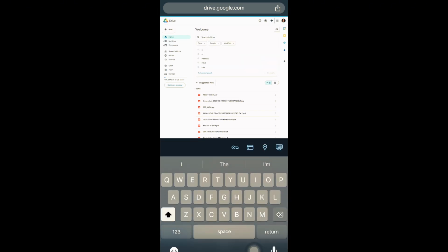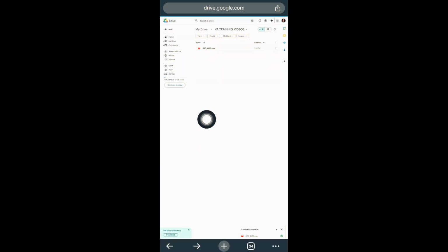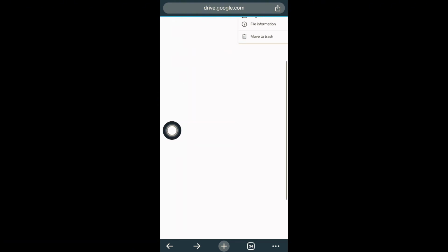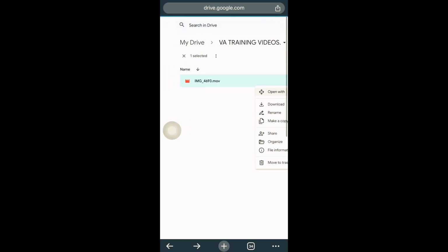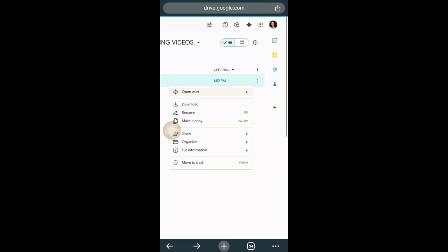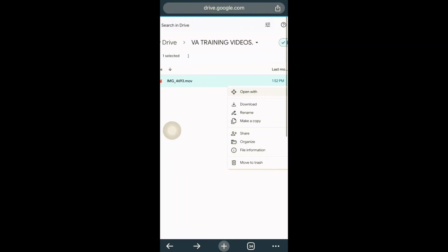So the next thing I want to show us is how to share your files with people. Now I've clicked on VA training videos. Now this is that particular video we just moved. I clicked on these three dots right here. Now it has opened. We'll click on share. This share here, we'll click on share. Once we've clicked on share, it's saying share, copy link.